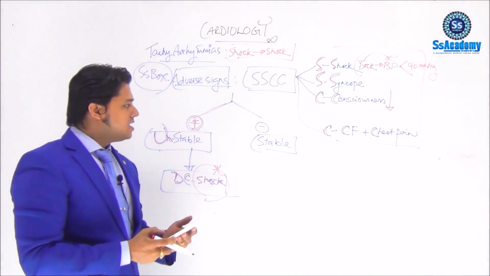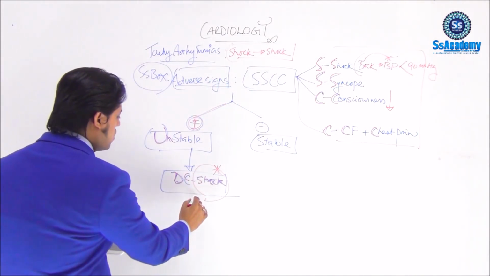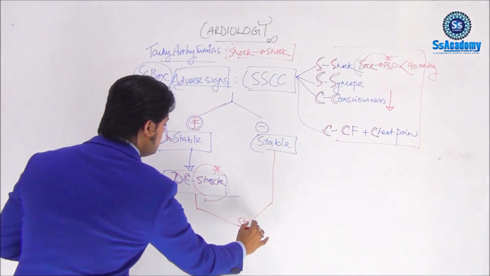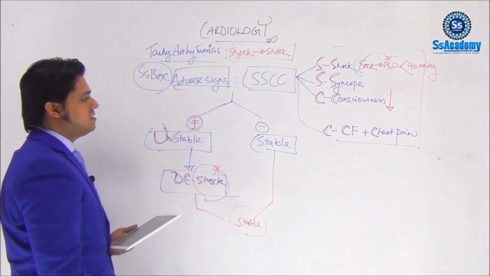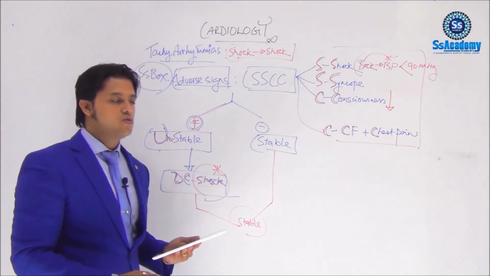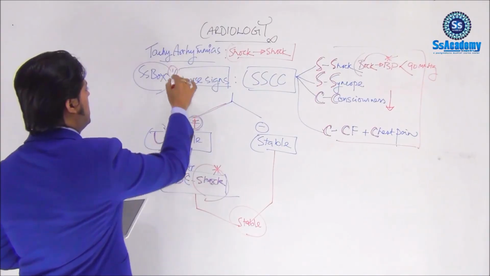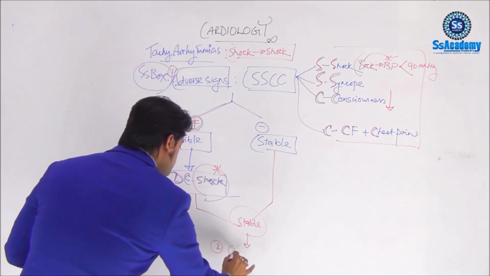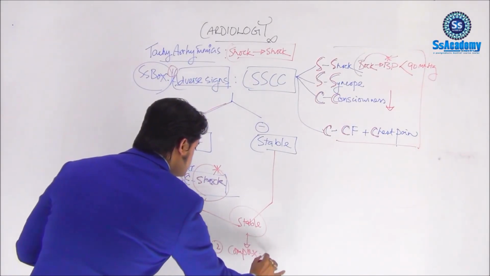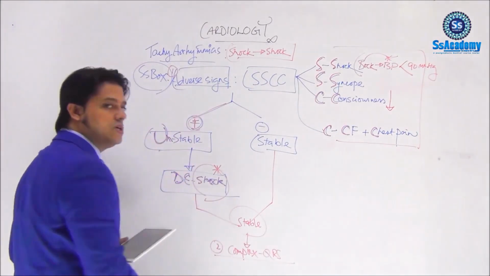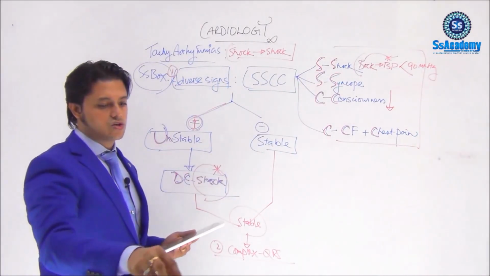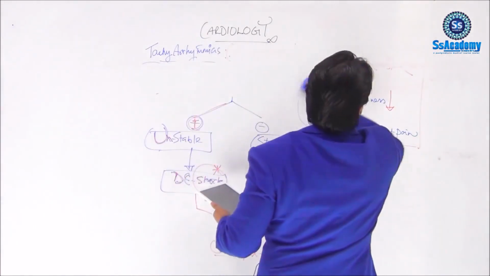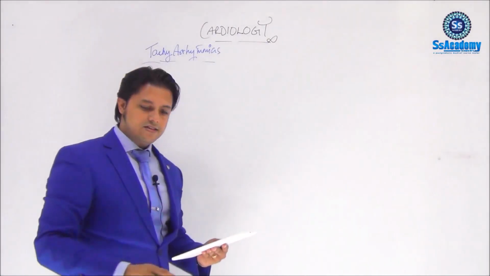And next part: after the DC shock, the patient becomes stable, and stable patients are classified by their complexes. Next, number 2, we are looking for the complex, meaning the QRS complex. We are looking into the QRS complexes. Let's see how we are doing.